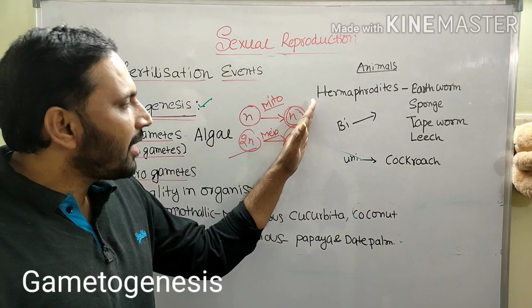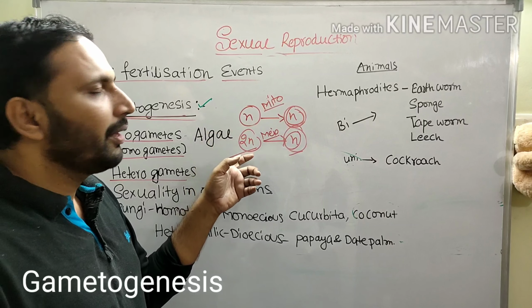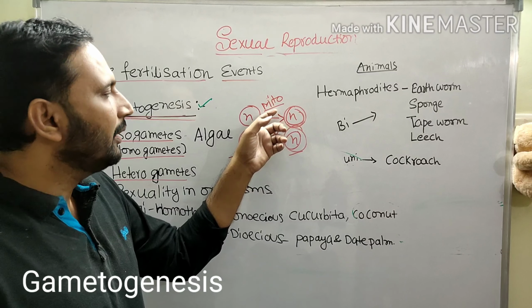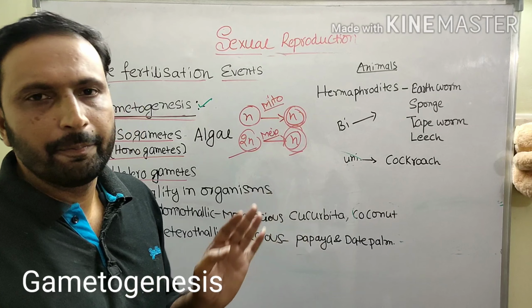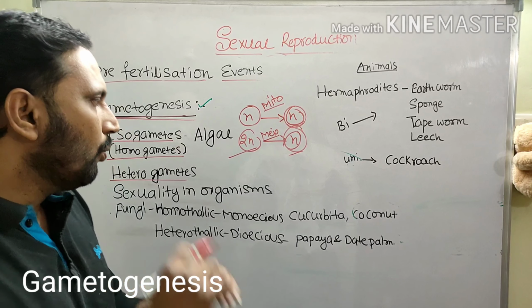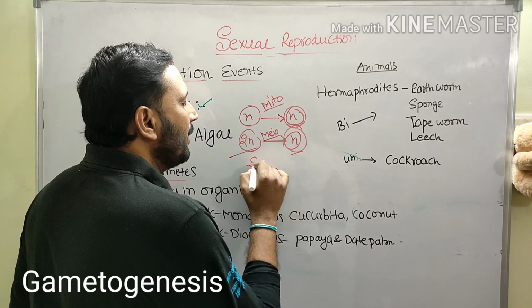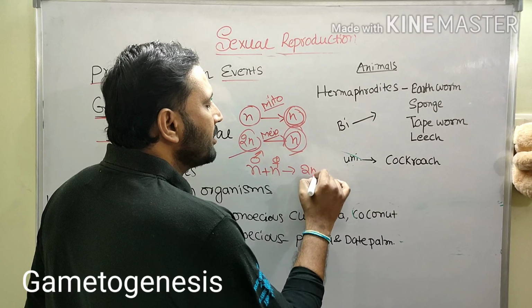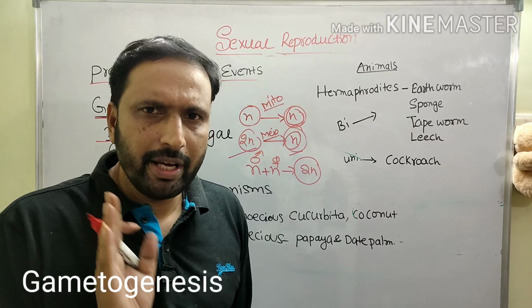So gametes are always haploid. There the plant body may be haploid or diploid. If the plant body is haploid, they are formed by the mitotic division. If the plant body is diploid, they are formed by the meiotic division. It is very clear. Now male and female gametes fuse to form a diploid zygote. This is a general statement. It is very clear. Diploid zygote is forming.